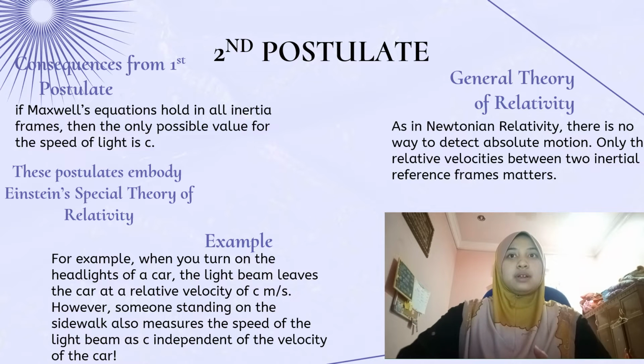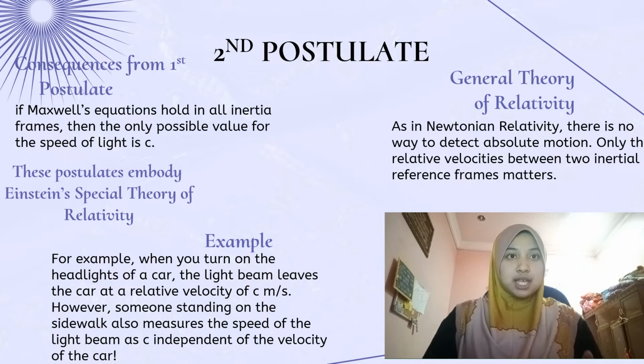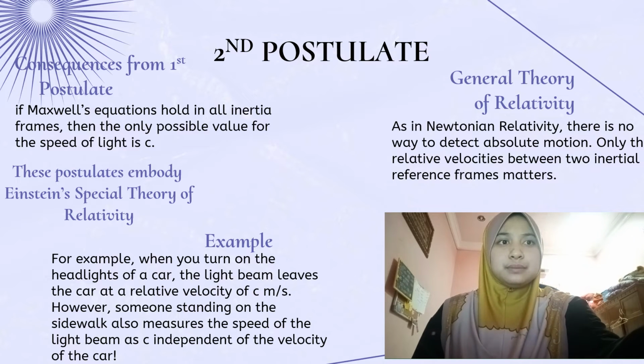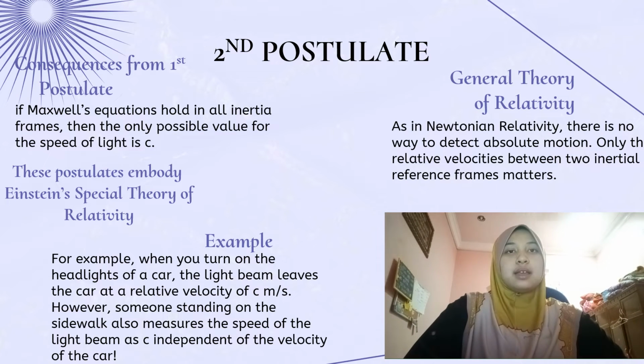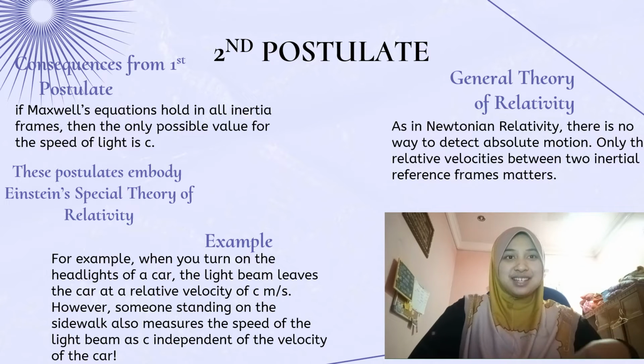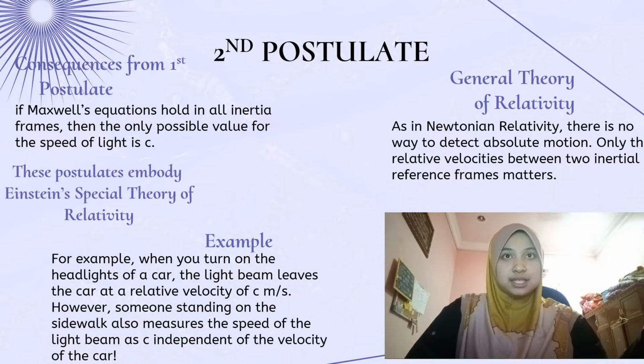for example, when you turn on the headlights of a car, the light beams leave the car at a relative velocity of c, which is 3.8 times 10 to the power of 8 meters per second. However, someone standing on the sidewalk also measures the speed of the light beam as c, independent of the velocity of the car. So right here we can see the second postulate happening. This is all the detailed information about the second postulate.